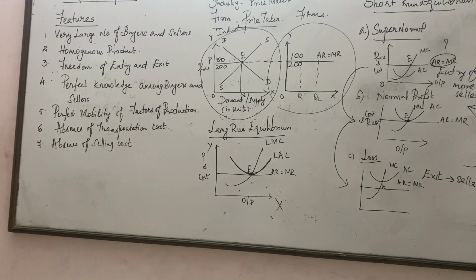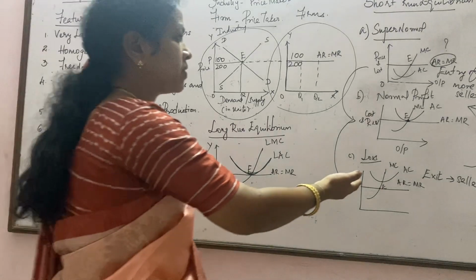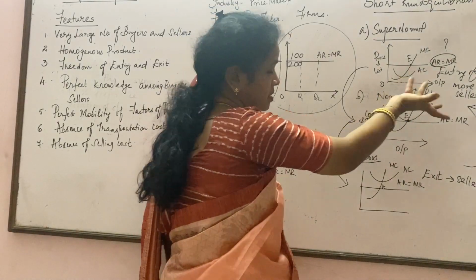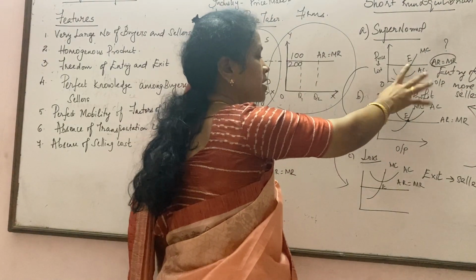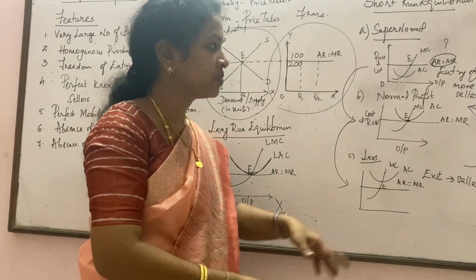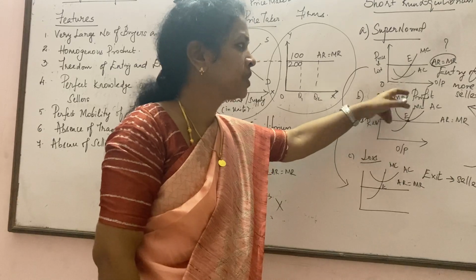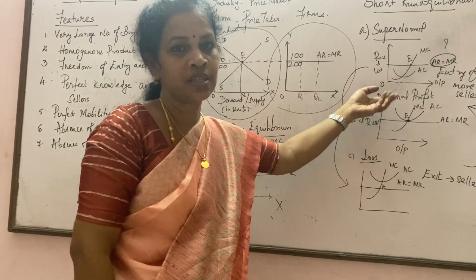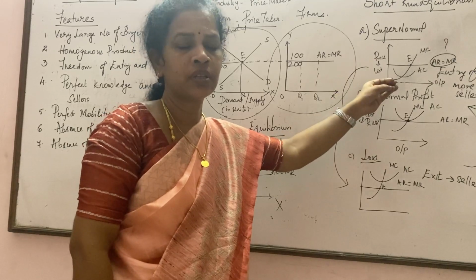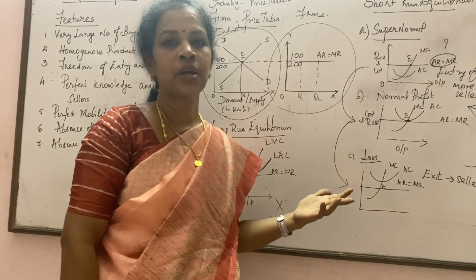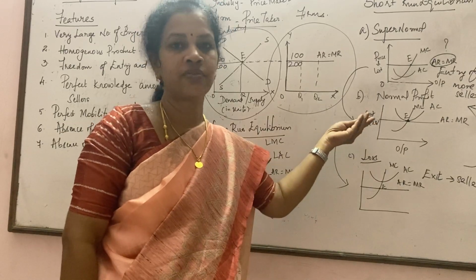Now just imagine the situation where more sellers have entered. Can he fix the price? No, right? So he can't enjoy the profit that he earned earlier. Why was he earning supernormal profit? Because there were only a few sellers, and buyers were more, so the sellers could fix the price.